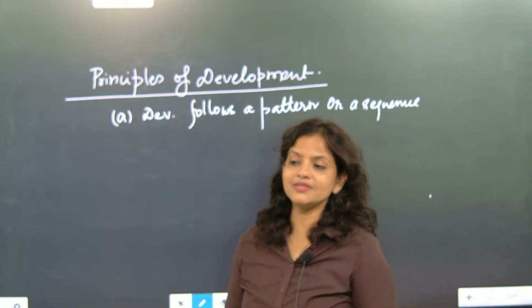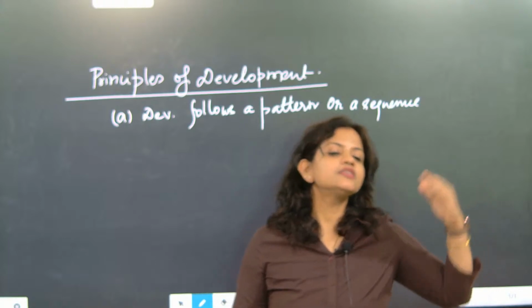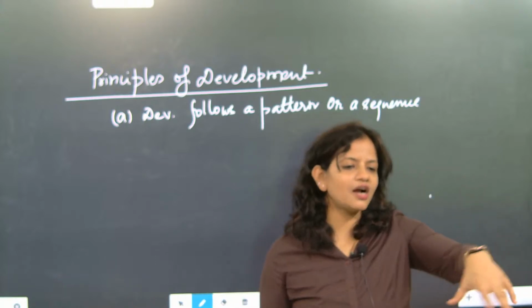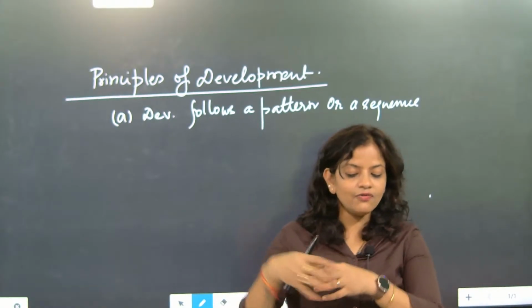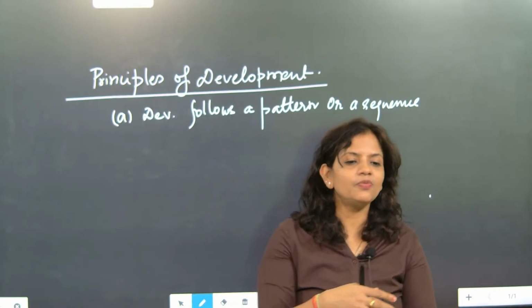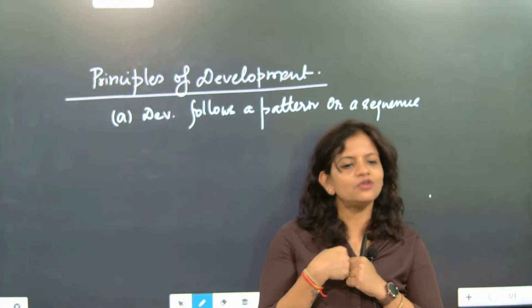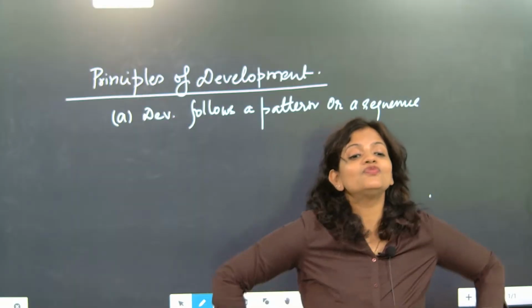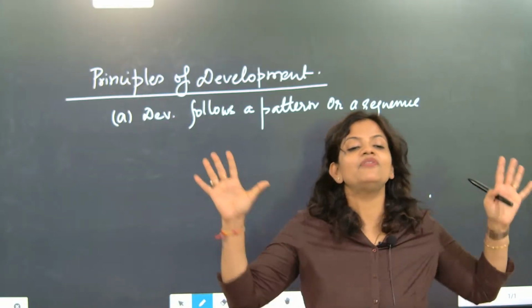So you need to understand that development is a progressive method, stage by stage development. Understood or not? Once the baby starts crawling on the floor, the second stage will be what? The baby will try to stand. Correct? After that, once this part develops and the pelvis section develops, the baby will stand.